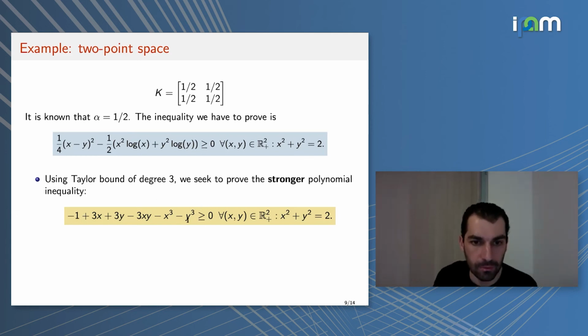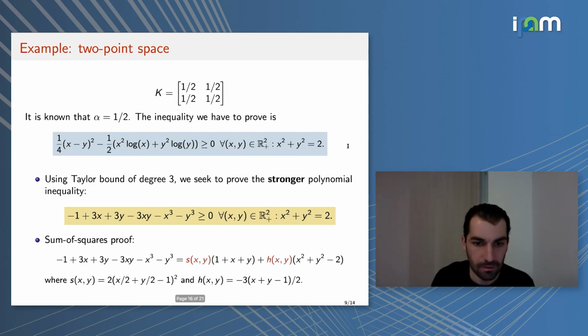If I'm able to prove the yellow inequality, then this implies the blue inequality. Now I can attempt to prove the yellow inequality using sums of squares, and indeed it's not so difficult to do. You can find S, a sum of squares polynomial, and H, a multiplier polynomial, that certify the non-negativity, that certify the yellow inequality.